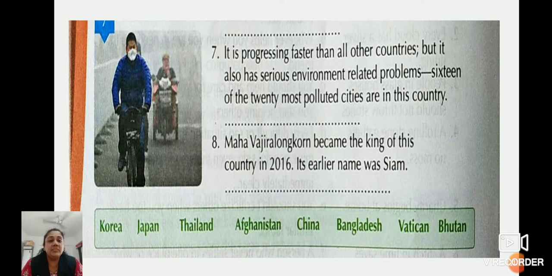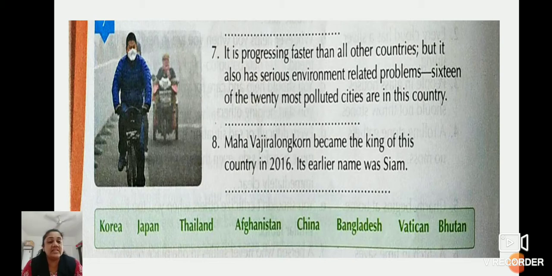Number 7. It is progressing faster than all other countries, but it also has serious environment related problems. That is, 16 of the 20 most populated cities are in this country. See, children, now. It is progressing faster than all other countries. Very progressive country it is. But it also has serious environment related problems. 16 of the 20 most populated cities are in this country.